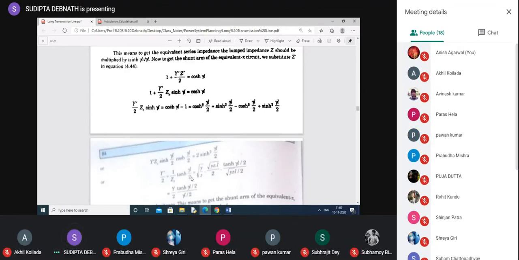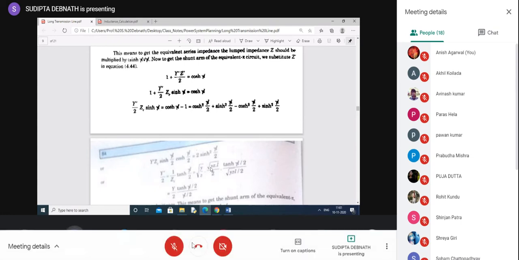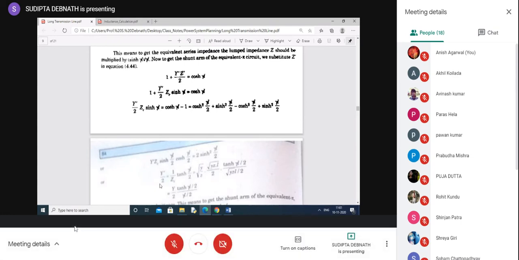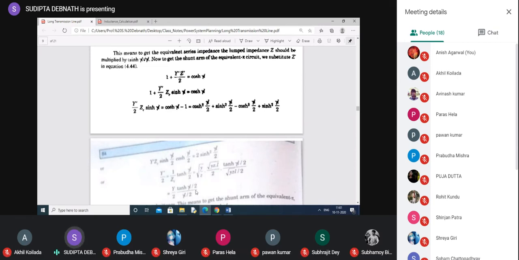Okay. Now, what is Zc? Zc equal to root over Z by Y. So 1 by Zc is actually root over Y by Z. And we have multiplied the numerator and denominator by L and root over YZ by 2, just like the previous one. So ultimately, we'll get this equation. Why are we not keeping this equation? Because Zc we don't know. We know only capital Z and capital Y.